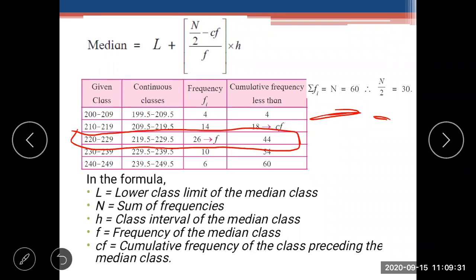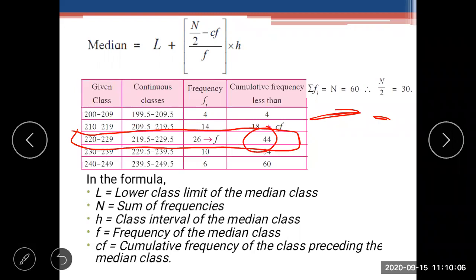Means 44 is present here. In that 44 the row will be there. You know row, a straight line. That will be the median class in a continuous class, and in the frequency column, that will be the frequency. And before that 44, whatever number is there in our table, that will be the CF. Is it clear?